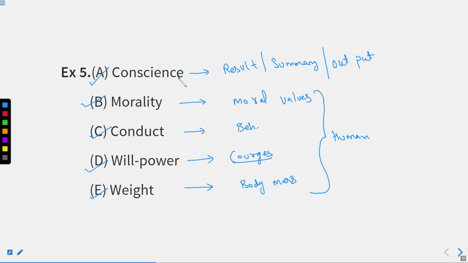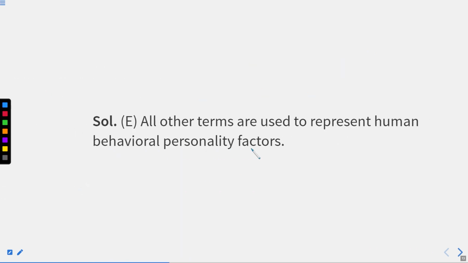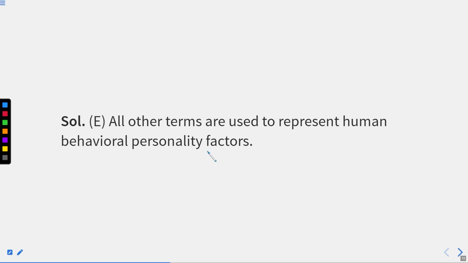And consensus is something which is not directly talking about the trait of a human being, right? It is totally different thing. It is result, it is summary, or it can be output of something. So consensus will be your answer. Option number A, right?